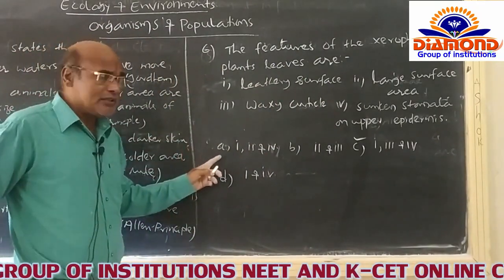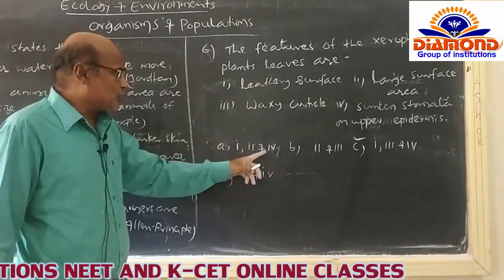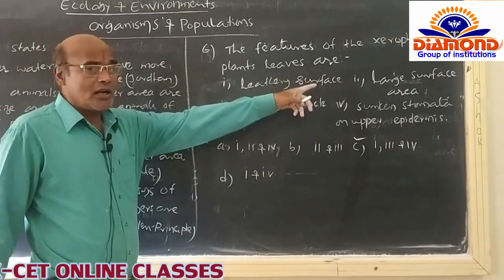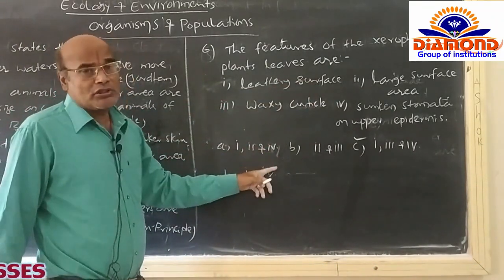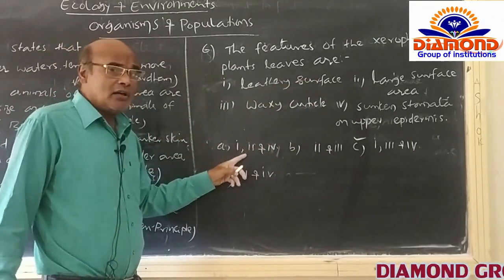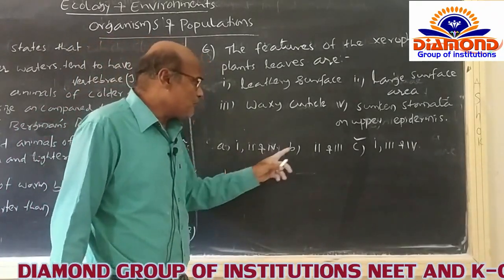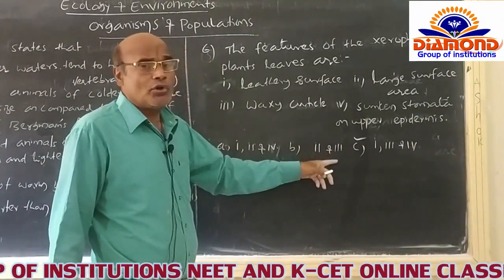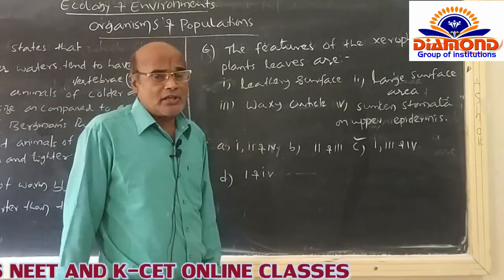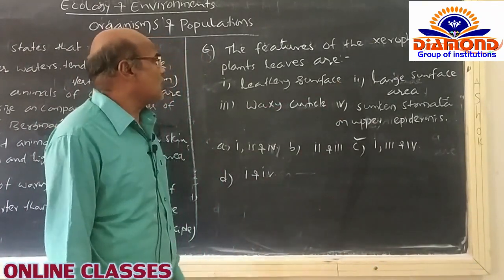So in case of the A option, it is 1 to 4. 2 is not at all concerned, and first and fourth are concerned, but when the A option includes 2, that's why it is not at all related. And in the B option, the second and third, again the large surface area is not concerned with the xerophytic leaves.